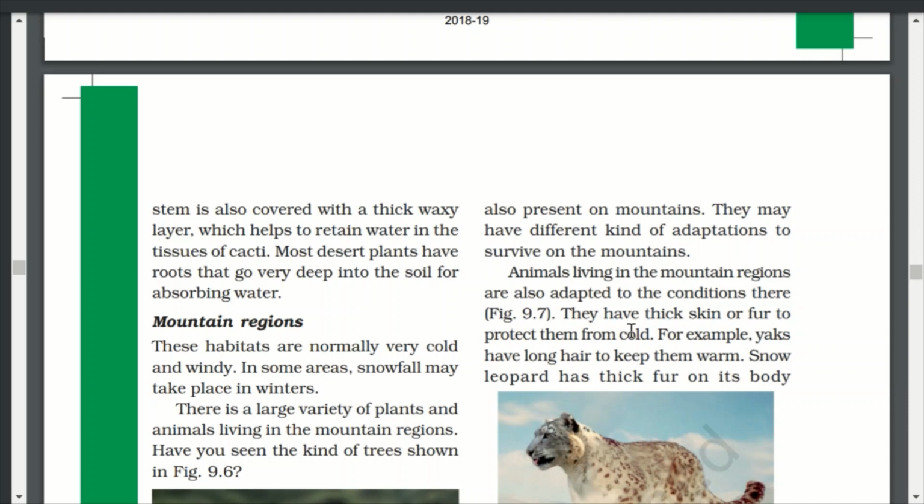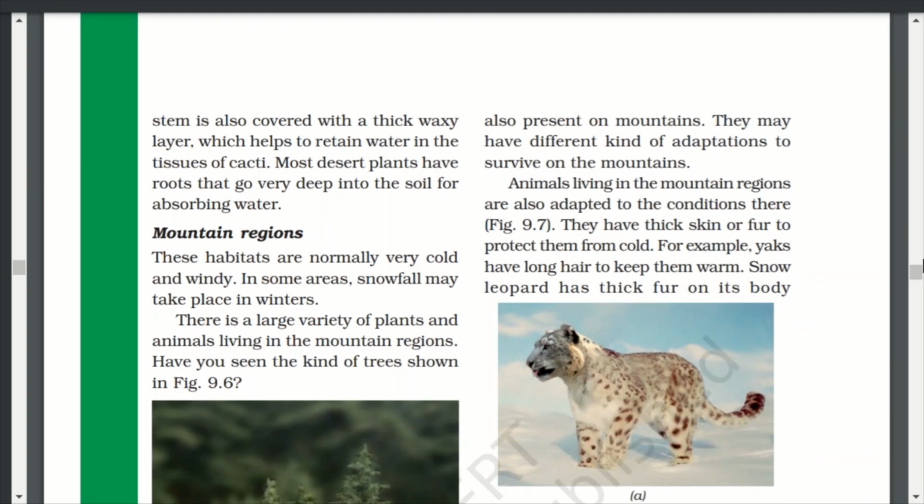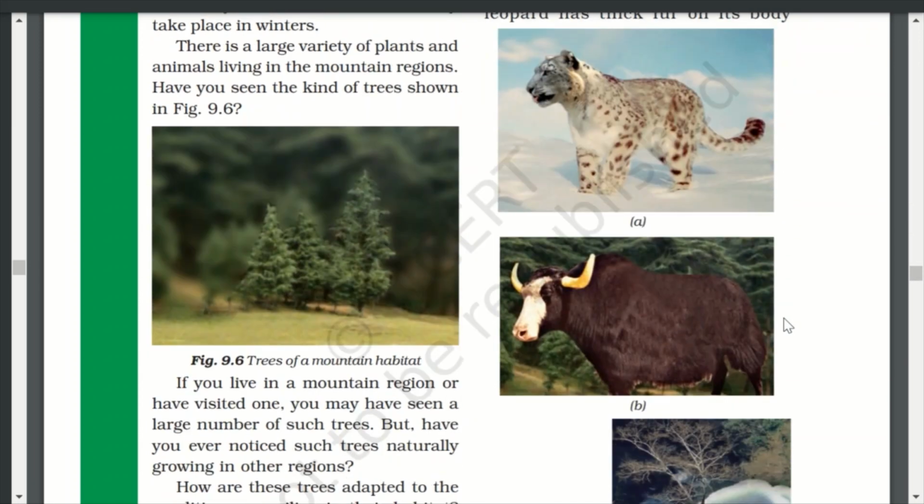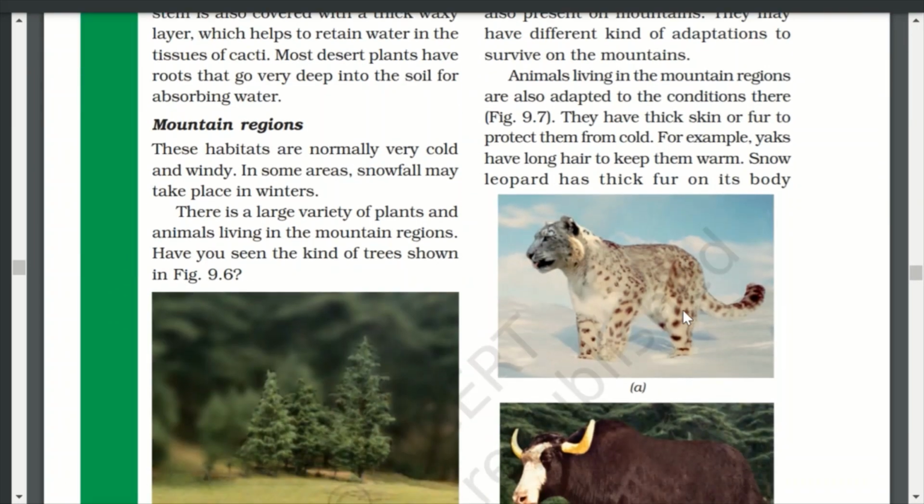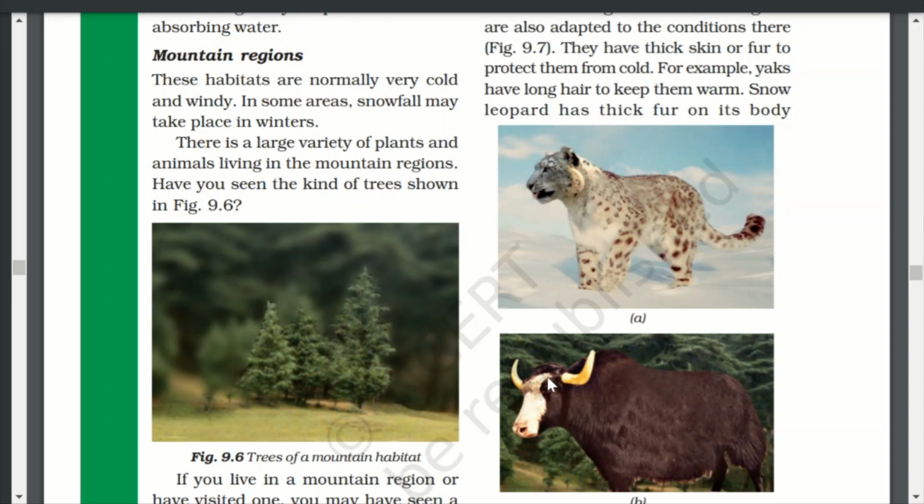Mountain region. Now they are talking about the mountain region. These habitats are normally very cold and windy. In some areas, snowfall may take place in winters. There is a large variety of plants and animals living in the mountain regions. Have you seen the kind of trees shown in figure 9.6? I did not see it. 9.6 here. You can see here trees of mountain habitat. It is cone shaped.